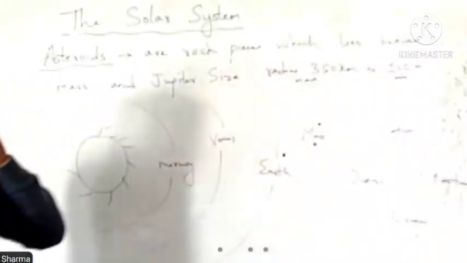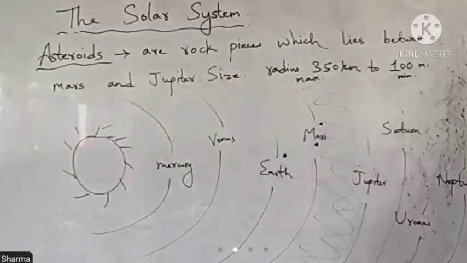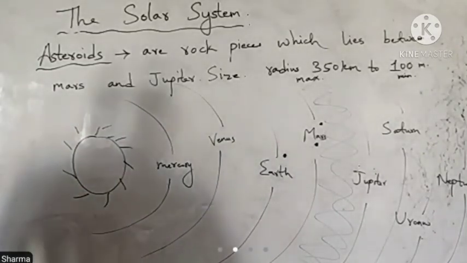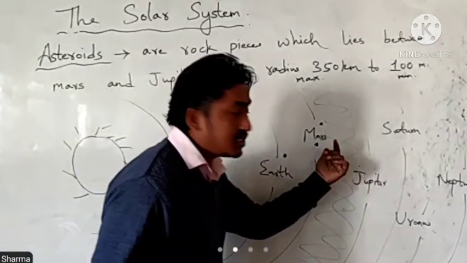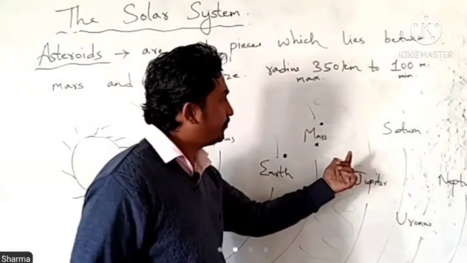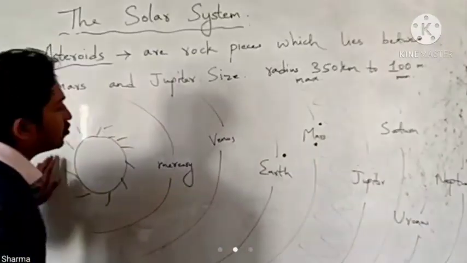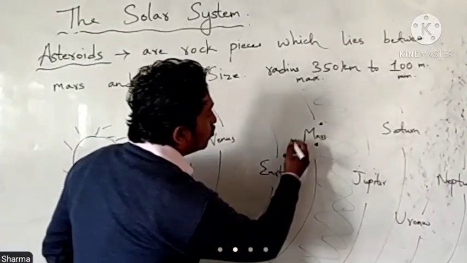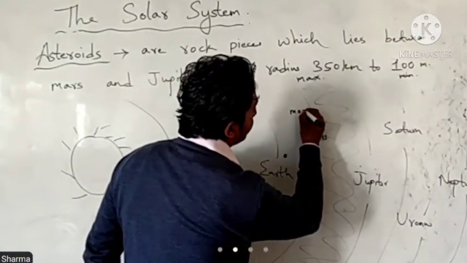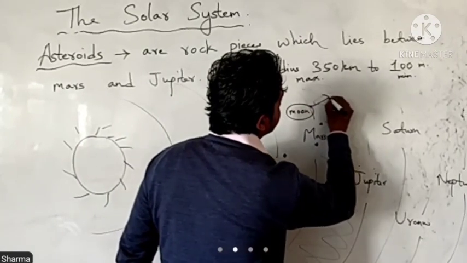And one more most important thing is that due to these asteroids only, the Moon has craters.